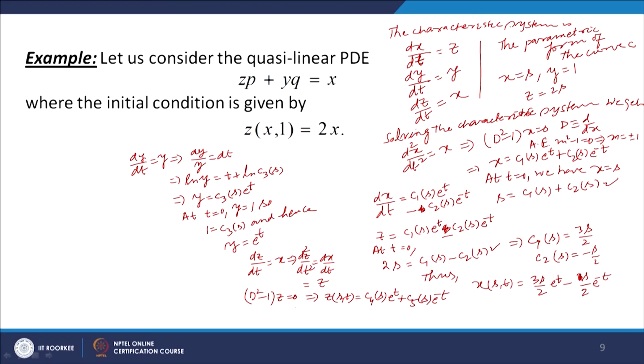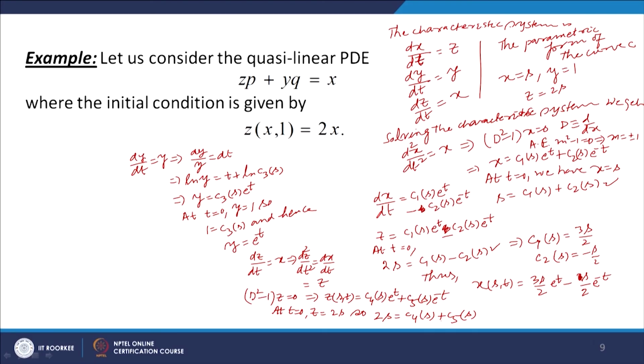We put t equal to 0. At t equal to 0, we are given z equal to 2s. So, 2s equal to C4s plus C5s. So we have got one condition involving C4 and C5.